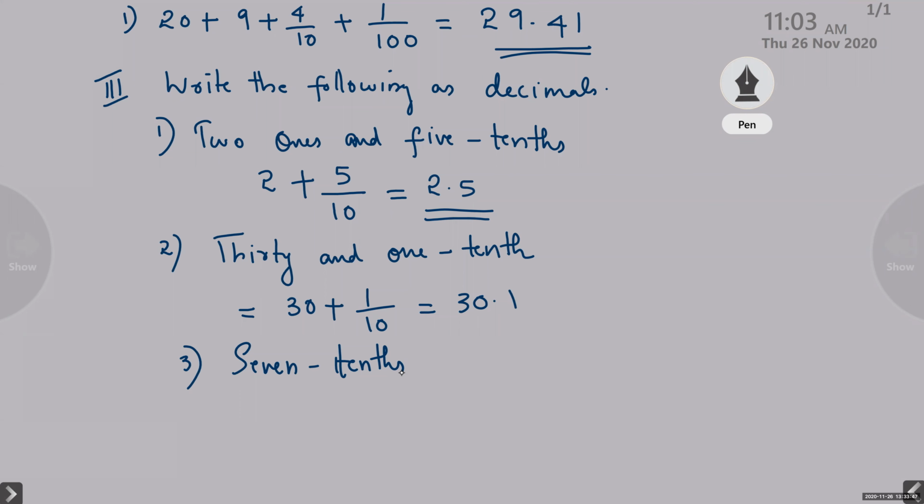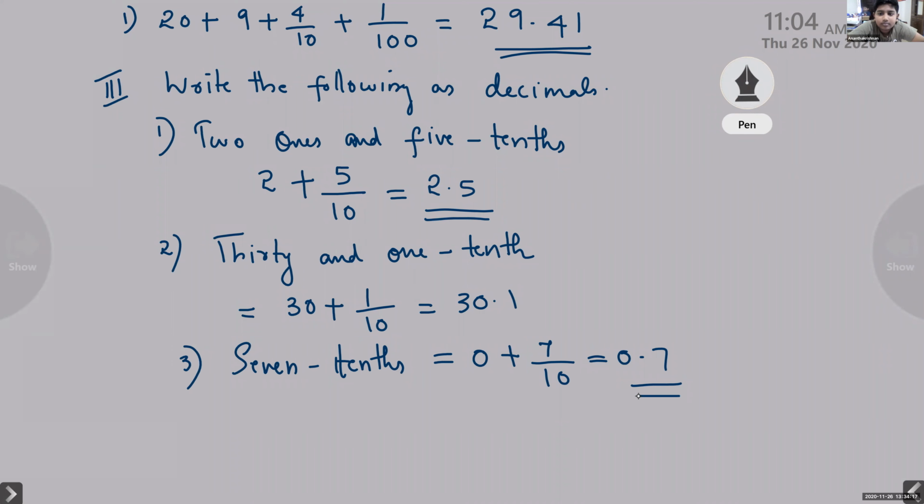Can I do only this? 7 tenths means there is no integral part here, so 0 plus 7 by 10 is equal to 0.7. When you write that plus with plus, it will be easier for you. Okay. Like that, shall I give some more questions as homework?